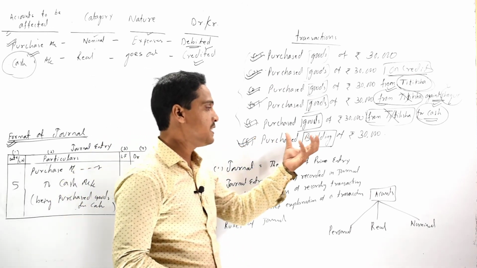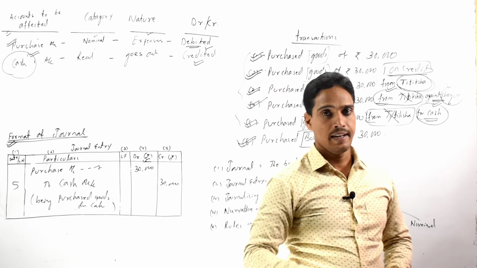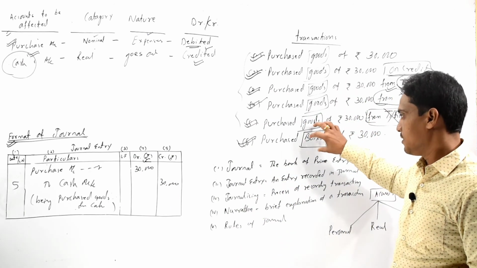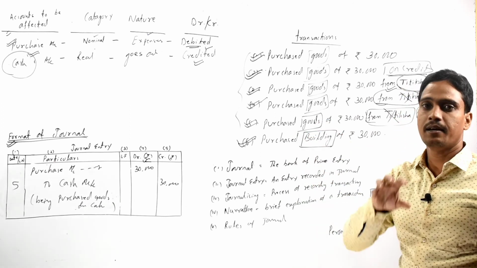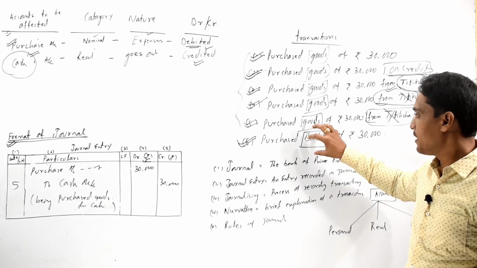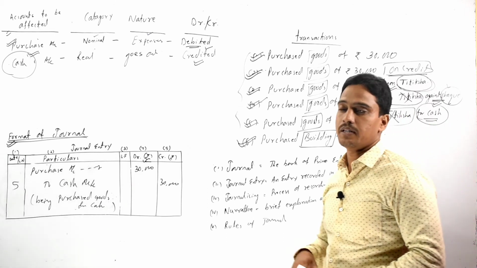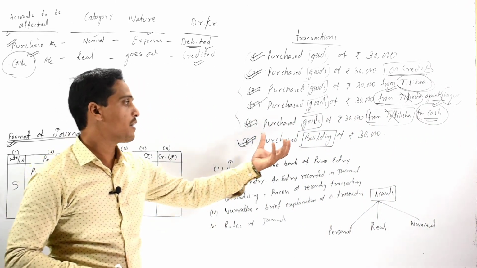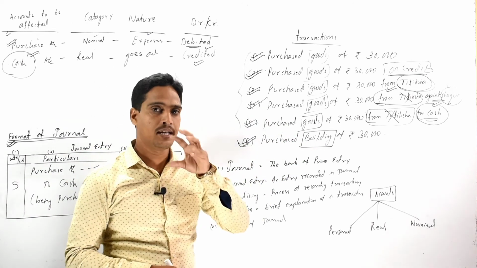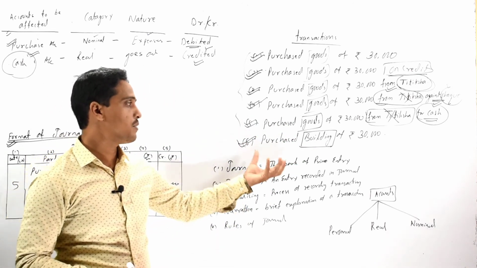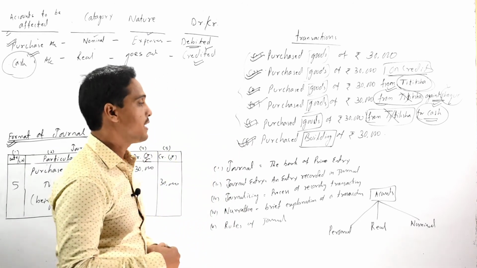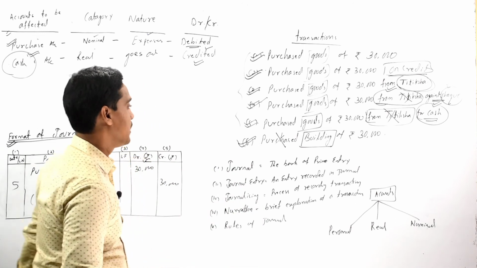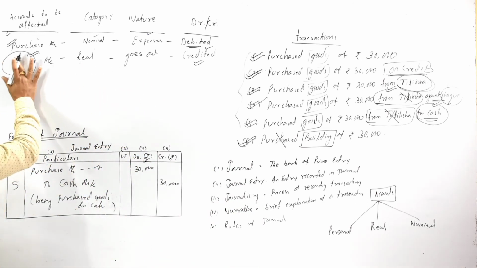But in case of the sixth transaction, it is specifically mentioned that we are purchasing a building. That means a particular asset we are going to purchase. So when an organization is going to purchase a particular asset or particular articles, we cannot use the purchase account. So here we should use our building account